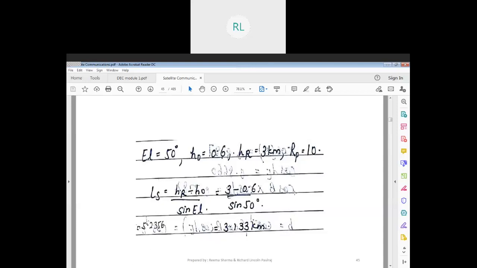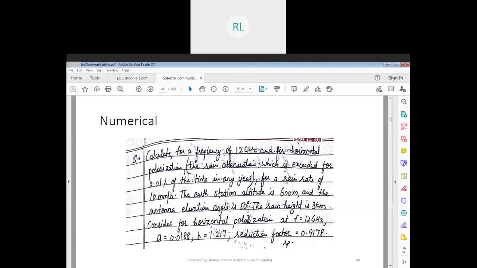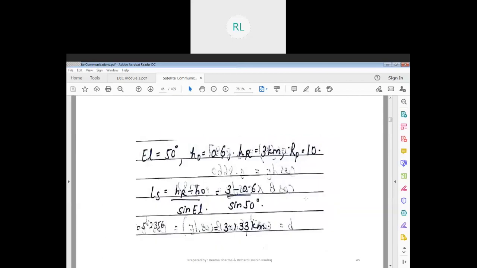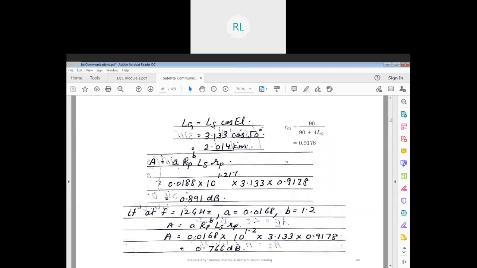I told you. Then ls, we have the formula hr minus h naught, divided by sine el. So hr here is 3, minus h naught is 0.6. Now why is it 0.6? Because I'm bringing everything in kilometers, so it's 600 meters here. Divided by sine el, where the angle of elevation is 50. Once I calculate this, I get 3.133 kilometers. So this is my ls. What is this ls? Ls is nothing but our slant height.